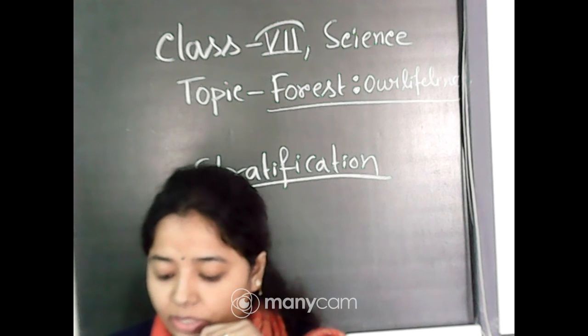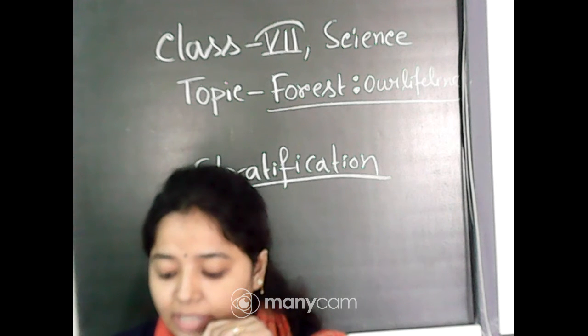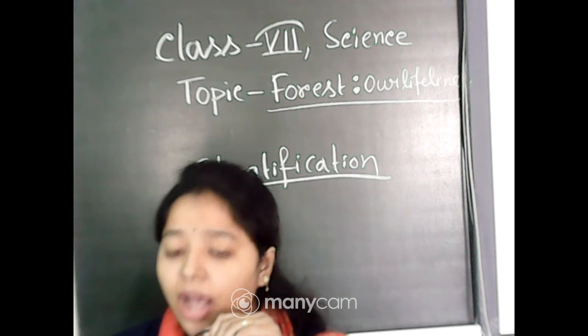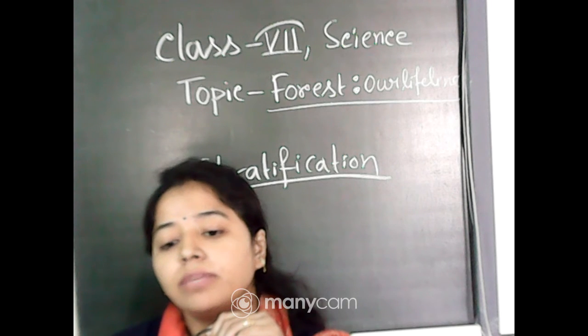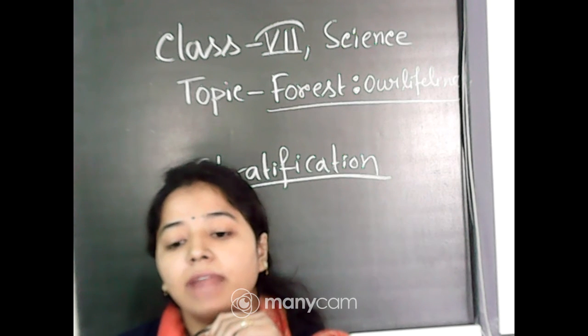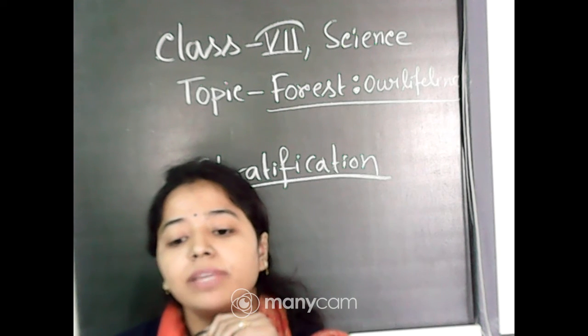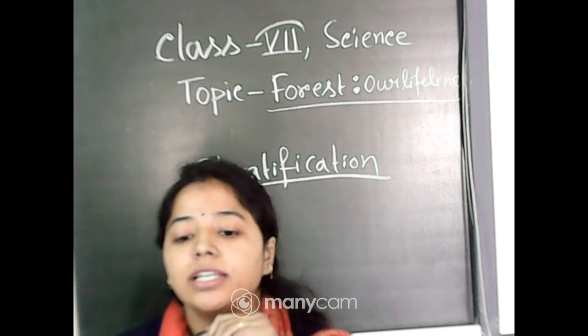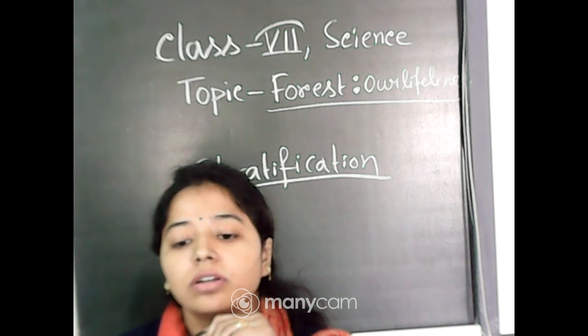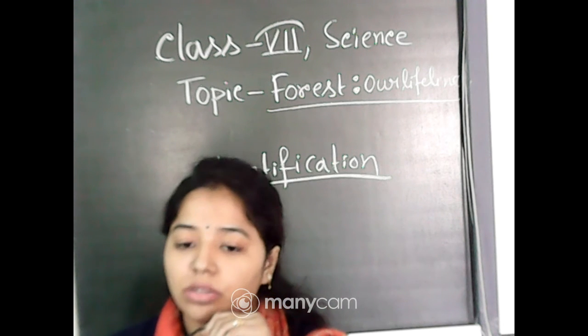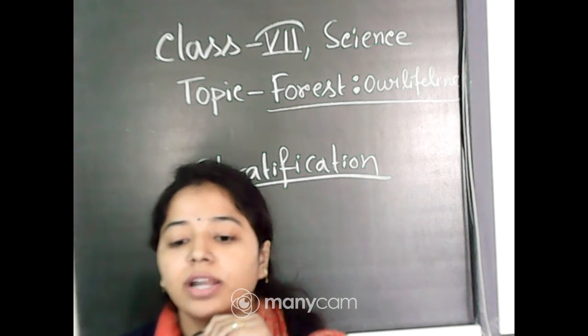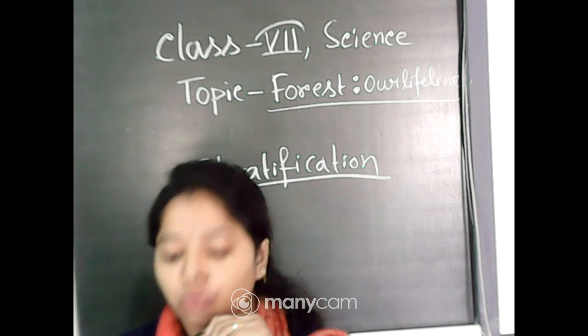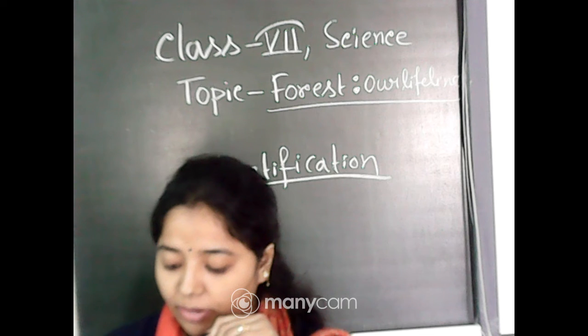Another thing, forests are home to a variety of insects and microorganisms because the soil of the forest is highly fertile. As you know, on the forest floor there are shed leaves and bark all over. The soil becomes fertile when they are decomposed with the help of microorganisms. So that soil becomes very fertile with humus. As you know, humus makes the soil more fertile, which is very essential for plant growth. So that makes favorable conditions also.